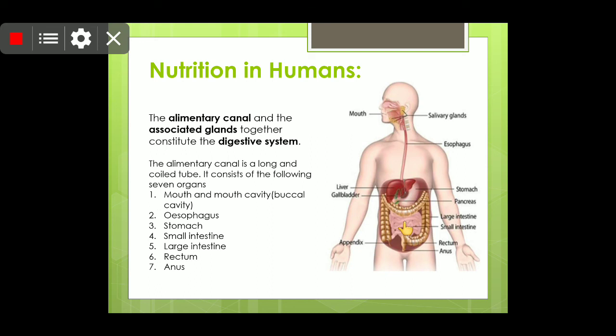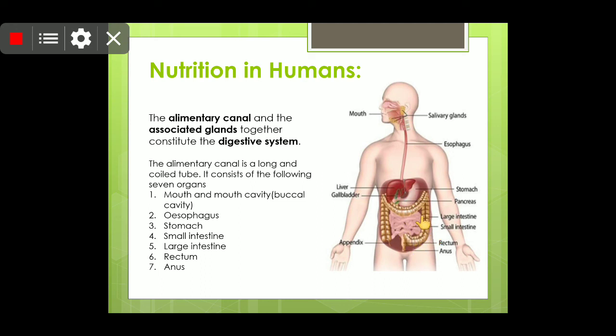And as the name signifies, small intestine, but it is not small. It is almost 6 meters long, even longer than your large intestine. That is why you can see how coiled it is. But it is known as the small intestine because its diameter is smaller than the large intestine.